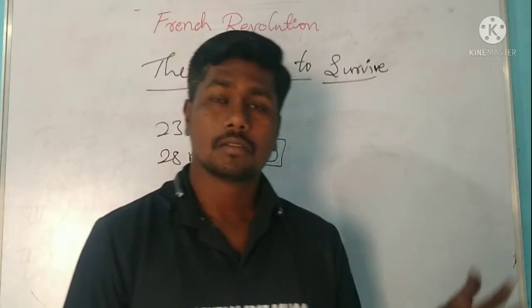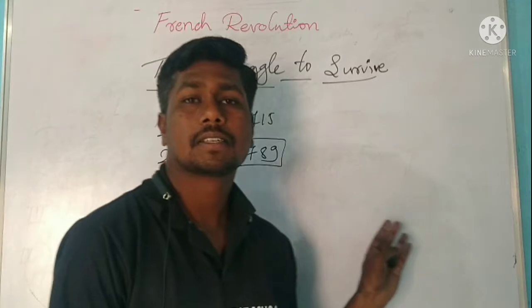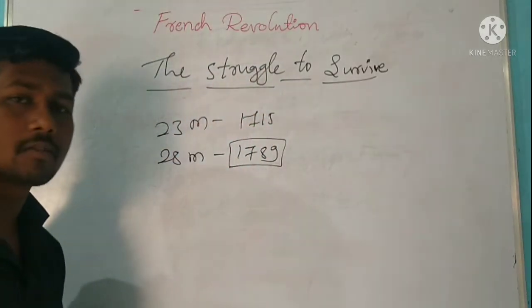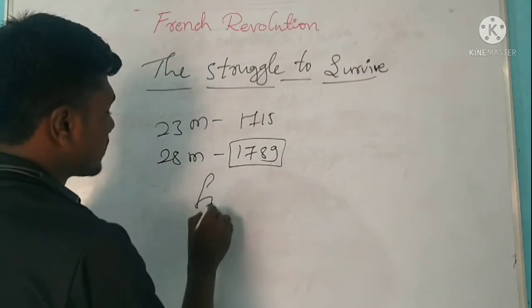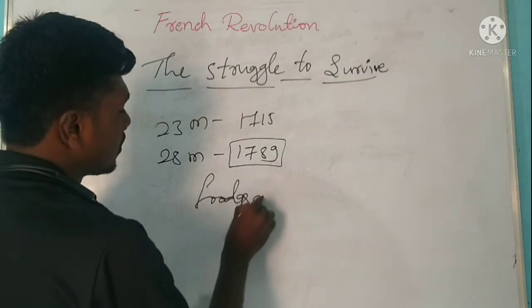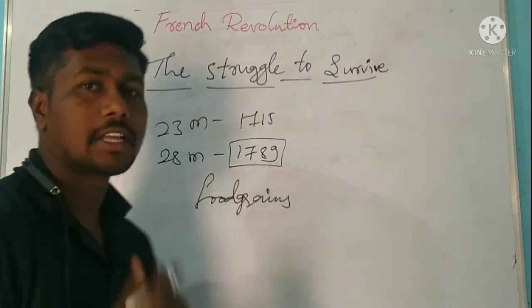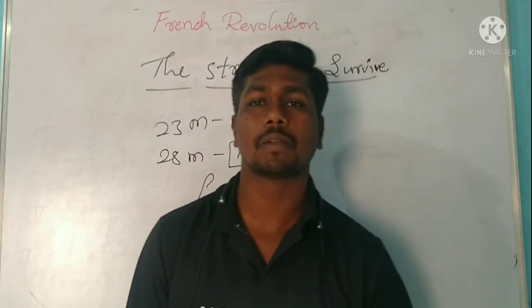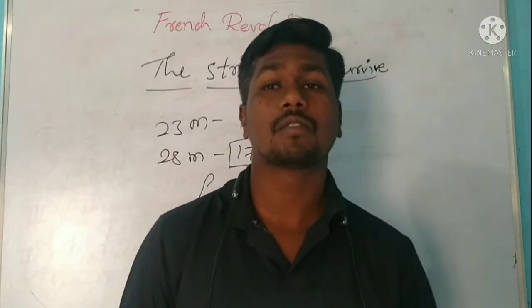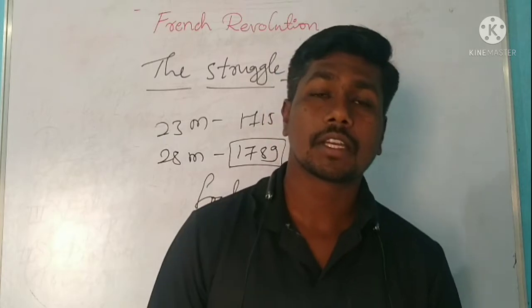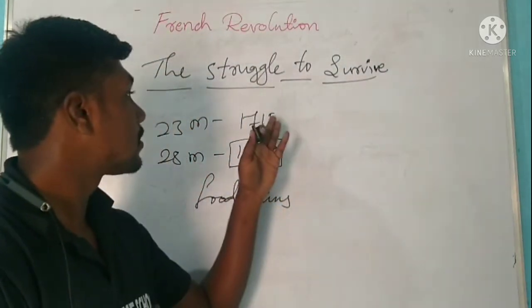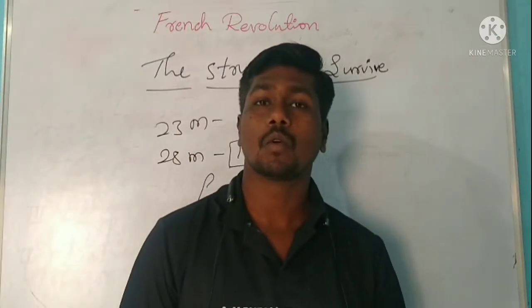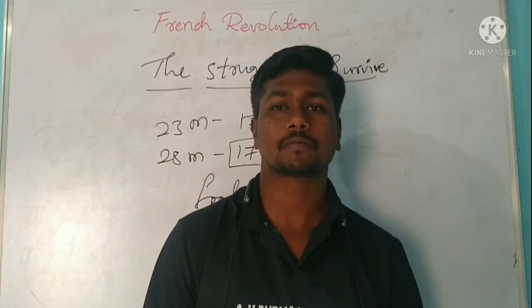So see here, this led to an increase in the demand for food grains. Because of the sudden increase in the population, the demand for food grains also suddenly increased. A huge demand for food grains arose because of the increase in population. But the production of food grains did not increase with the population of France. Food grain production remained the same, only the population grew.